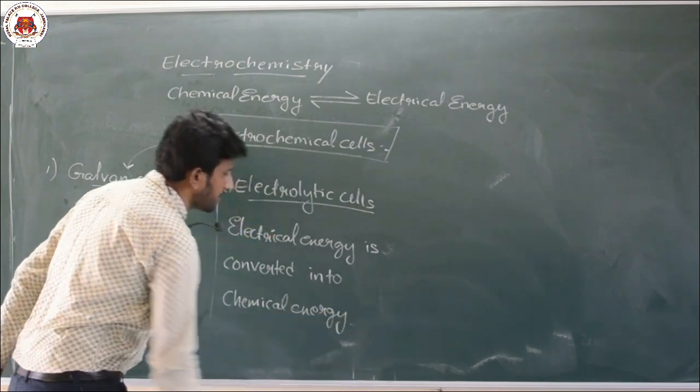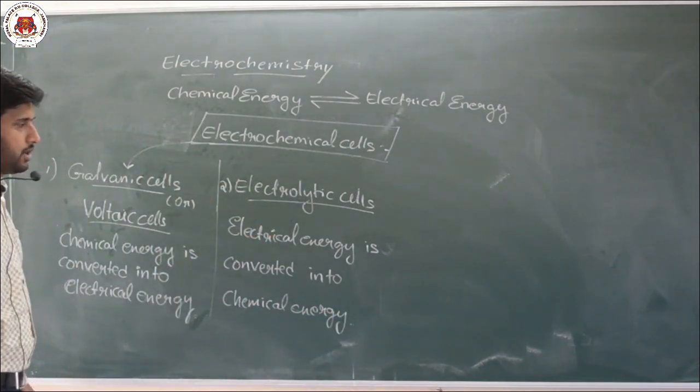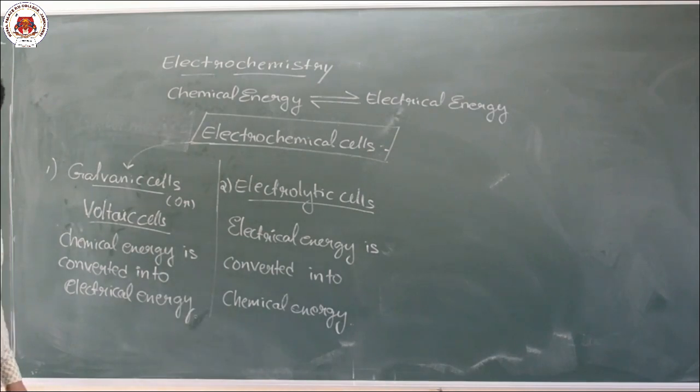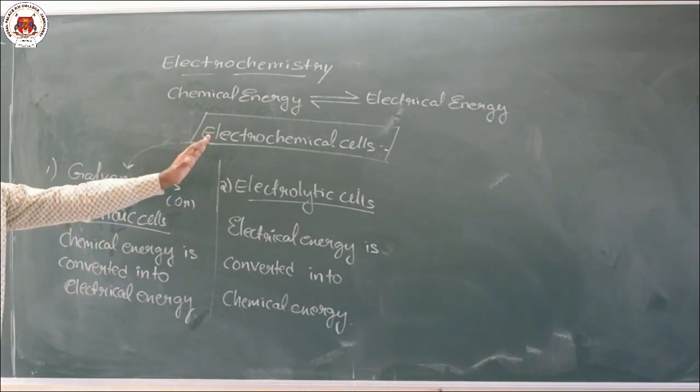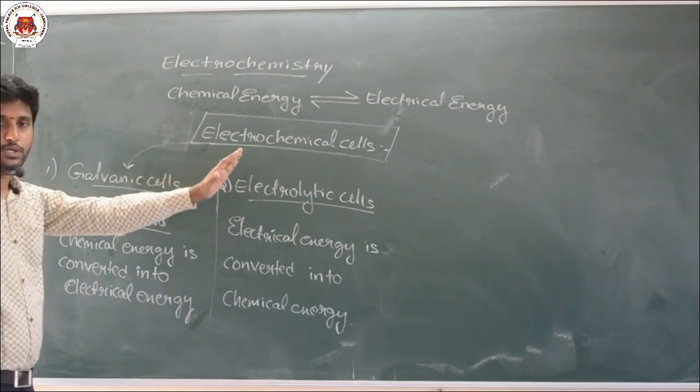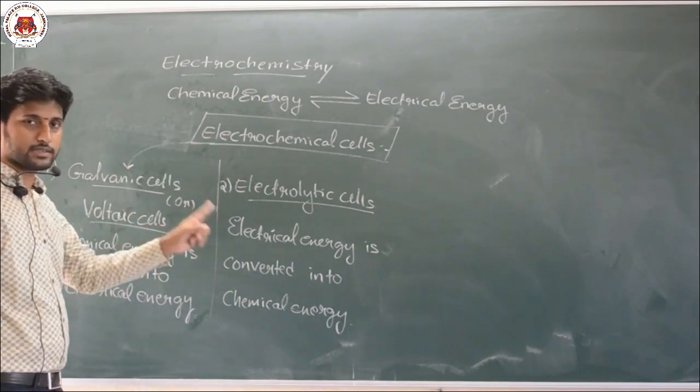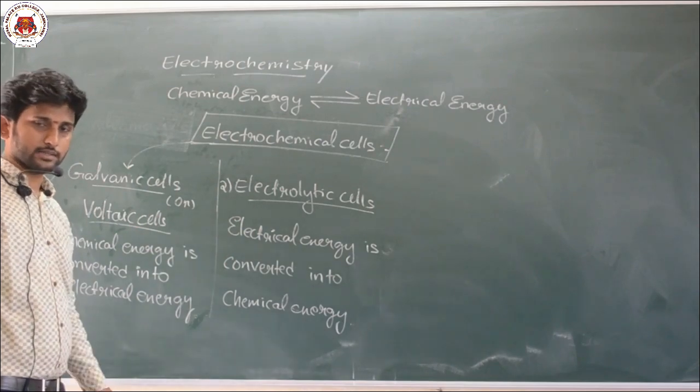Such type of cells are called electrolytic cells. Understood? So broadly, electrochemical cells are divided into two types: galvanic cells and electrolytic cells.